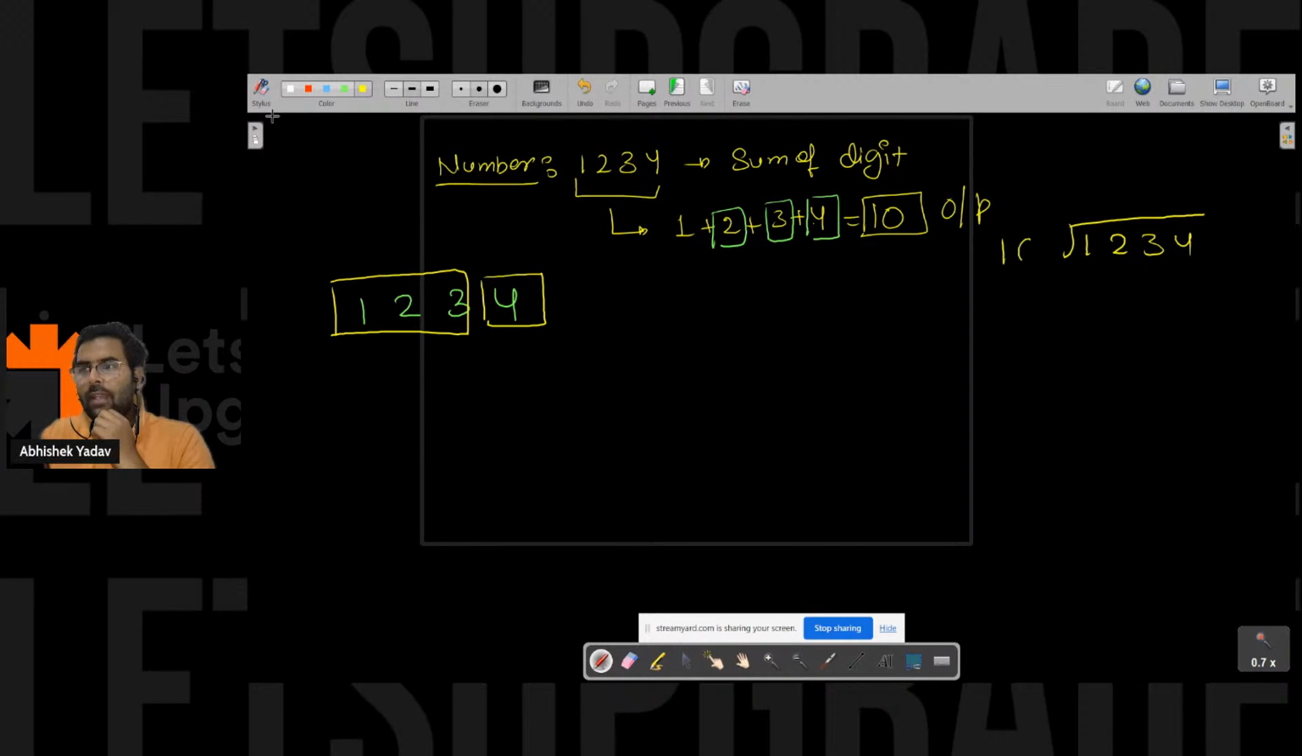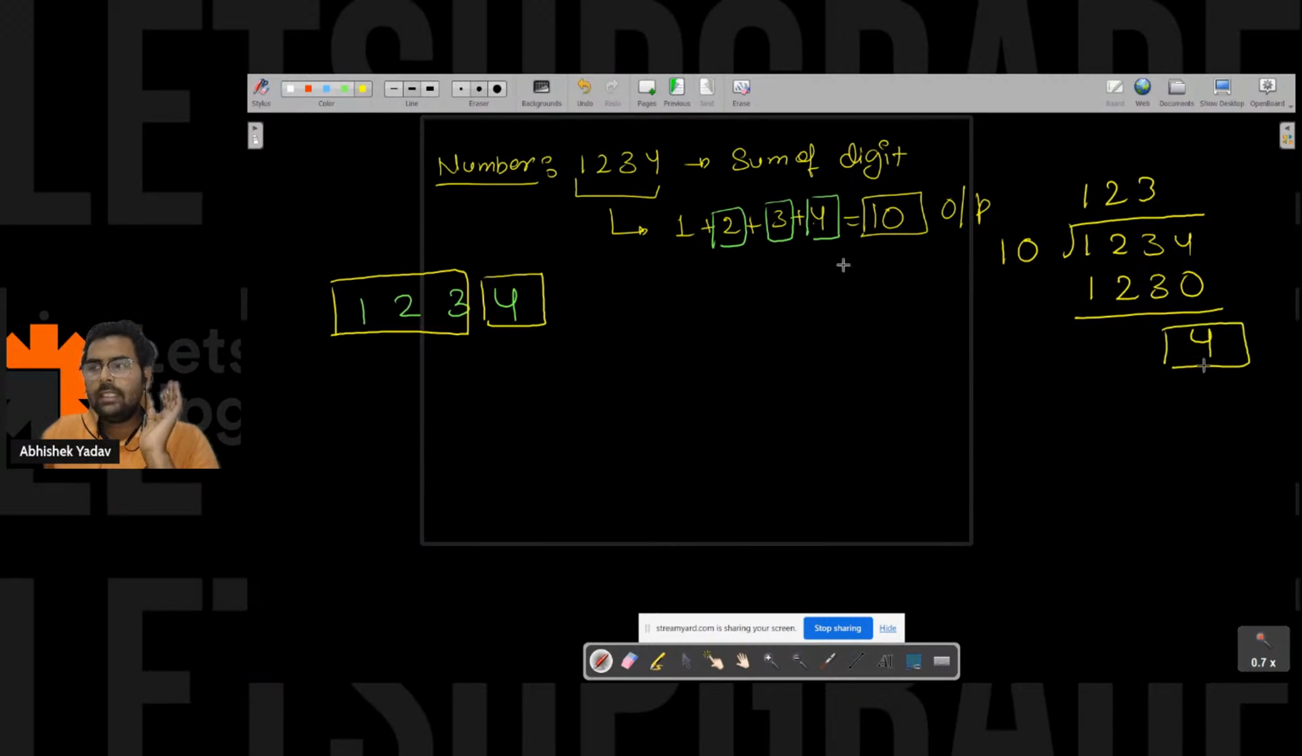And if I'm dividing the number by 10, then what will I get? I will get the last digit as a remainder, right everyone?